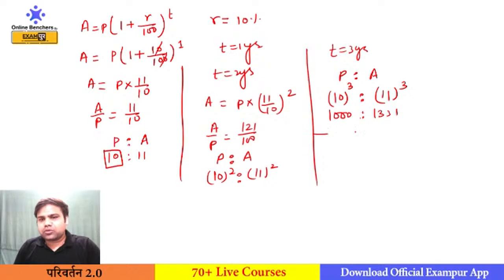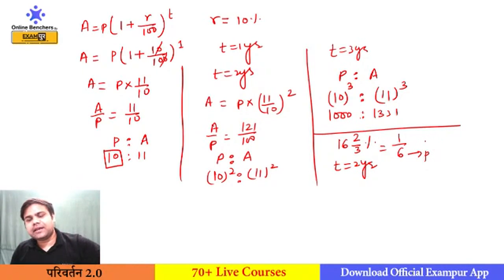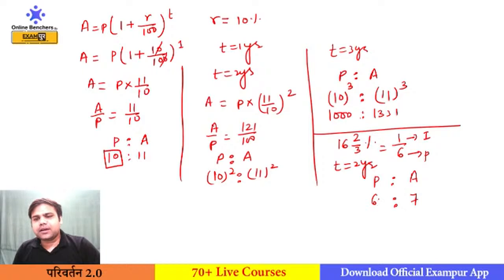If the rate of interest is 16.2 by 3%, and I want to know the ratio of principal and amount for 2 years, what will be the ratio? 16.2 by 3% will become 1 by 6. So 6 will be your principal, as in SI, right? Principal is 6 and interest will be 1. So the ratio of principal and amount for the first year will become 6:7. But for 2 years, it will become 6 square and 7 square. So it will become 36 and 49.